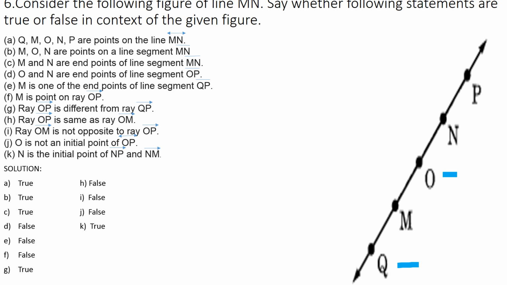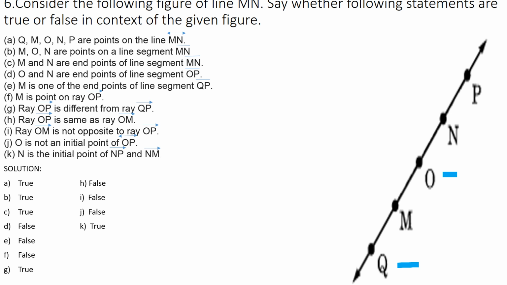Then the next question, ray OM is not opposite to ray OP. Ray OM goes in the downward direction and ray OP is the opposite. But the question says they are not opposite. So it is wrong, because ray OM and ray OP are in opposite directions. So it is false.